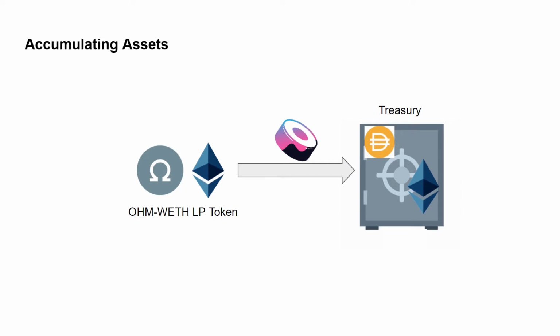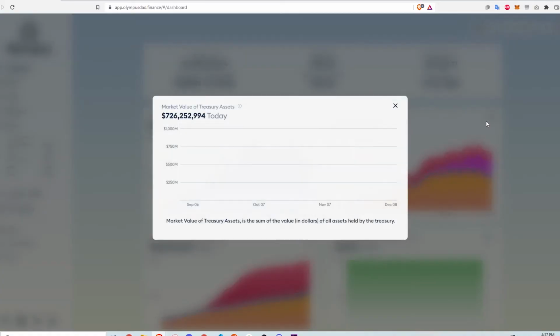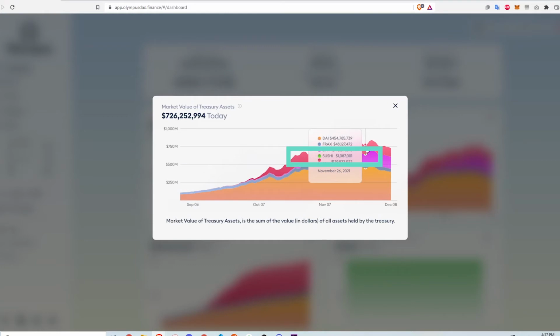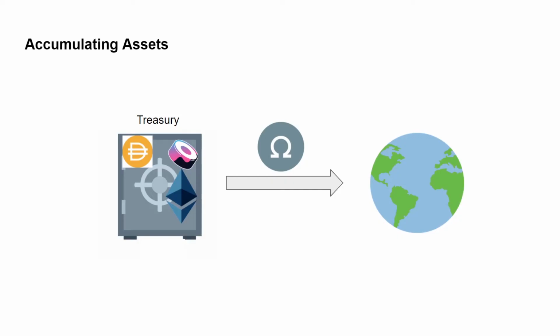Another way to accumulate assets is through liquidity pool rewards. One asset that the treasury accepts for bonding is the OM WETH LP token. When the treasury accumulates this token, it can collect rewards from providing liquidity. This is why the OlympusDAO treasury has a balance of SushiSwap tokens. It's because it is providing OM WETH liquidity on the SushiSwap exchange and receiving sushi as rewards. Once the treasury has more and more stuff, and as the value of that stuff goes up, the treasury assesses how much OM can be minted based on how much stuff it has, and distributes that to stakers. This increases the overall supply of OM.